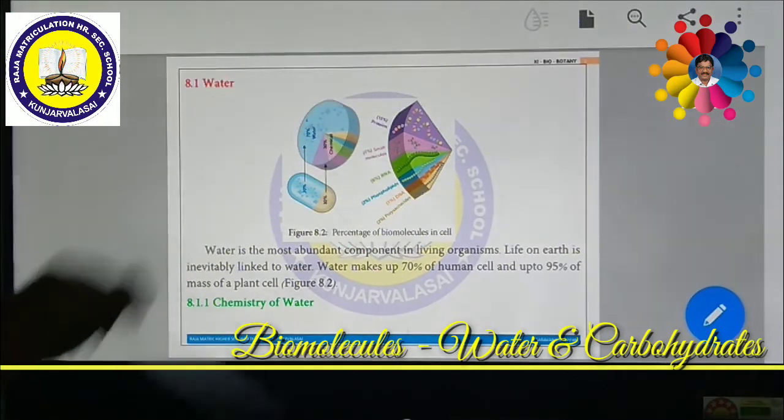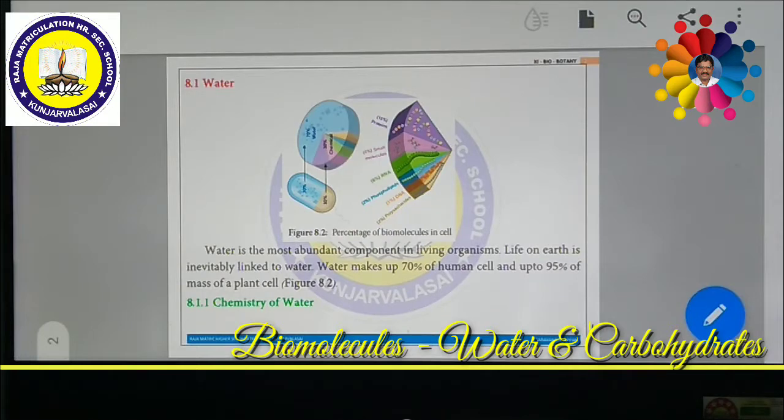So these are the percentages of biomolecules in every plant cell. Not only plant cells, animal cells are also the same. But plant cells have more than 95% water.